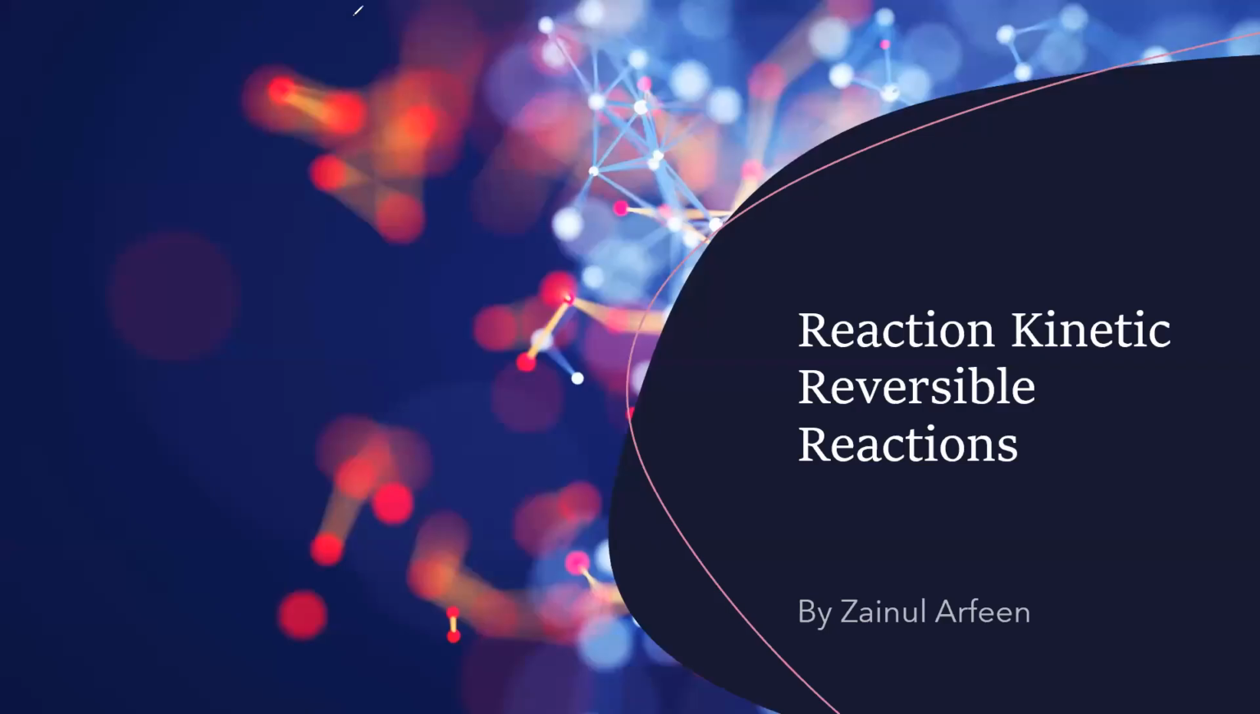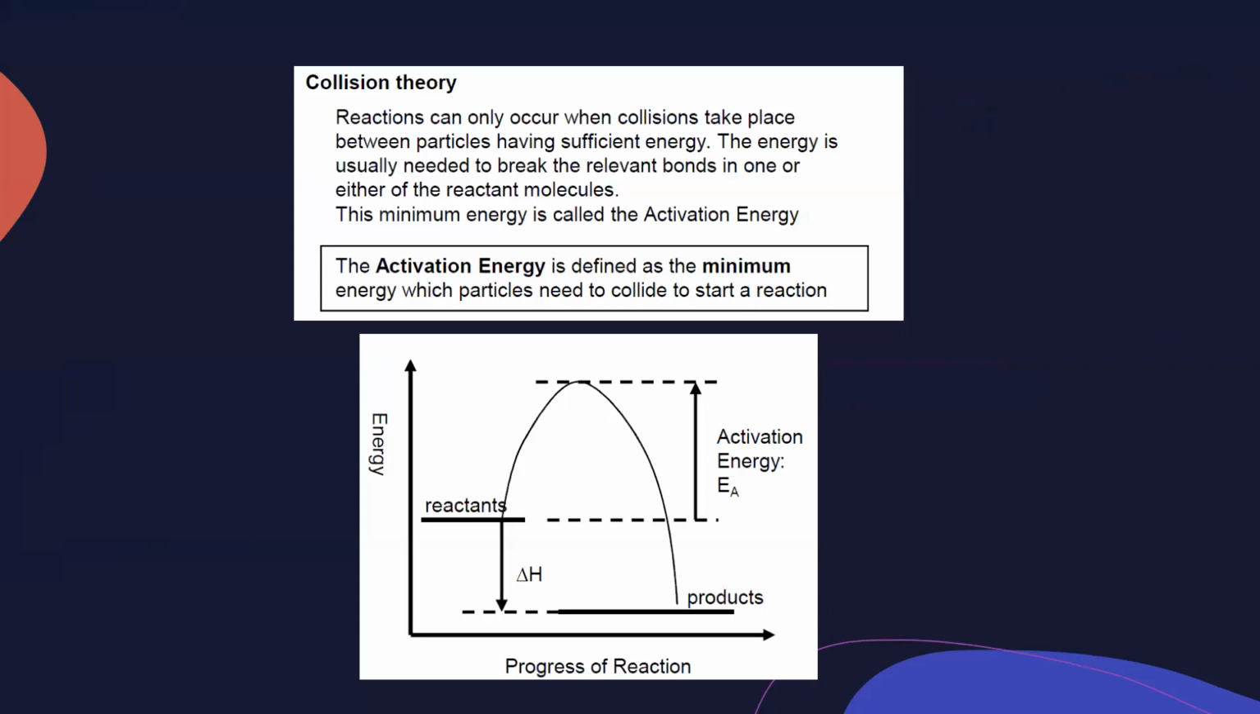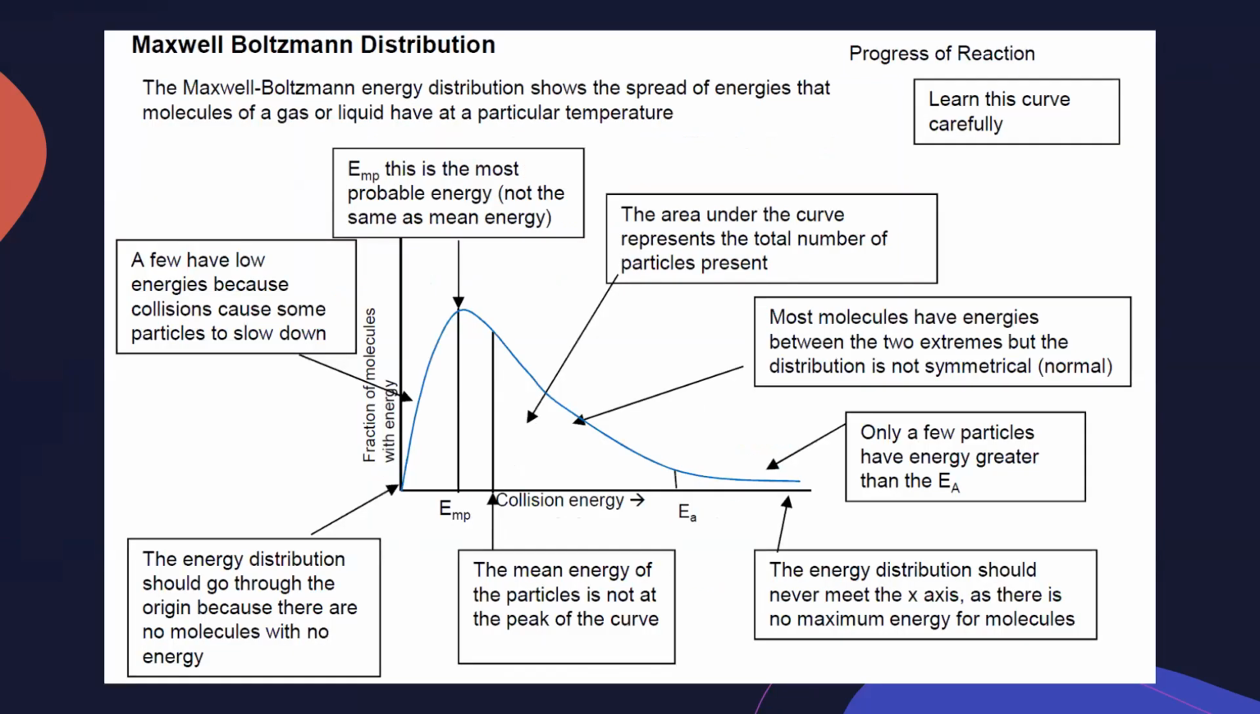So, the rate of reaction and reversible reaction, or reaction kinetics. As we already discussed, in the collision theory, as the number of particles increases, if a greater proportion or greater number of particles have energy more than the activation energy, the rate of the reaction will also increase. And this is a Maxwell-Boltzmann distribution graph for the energy of the particles. It is very important. You have to learn all the points we already discussed in the last session.